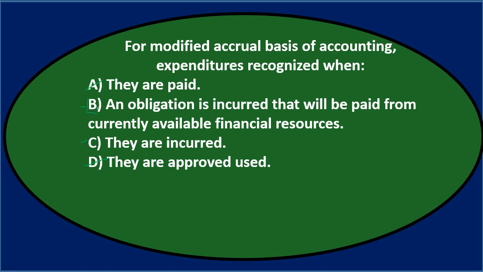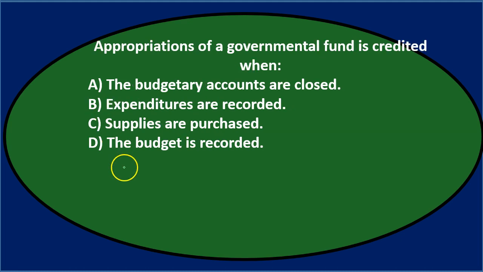Final answer. For modified accrual basis of accounting, expenditures are recognized when B, an obligation is incurred that will be paid from the currently available financial resources. Next question. Appropriations of a governmental fund is credited when either A, the budgetary accounts are closed, B, expenditures are recorded, C, supplies are purchased, or D, the budget is recorded.